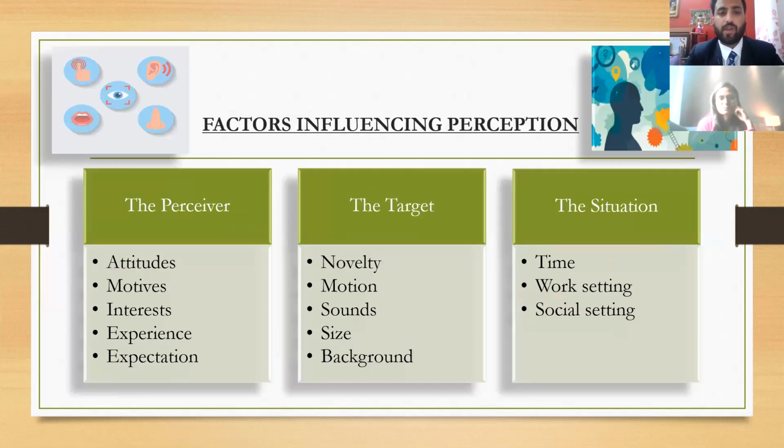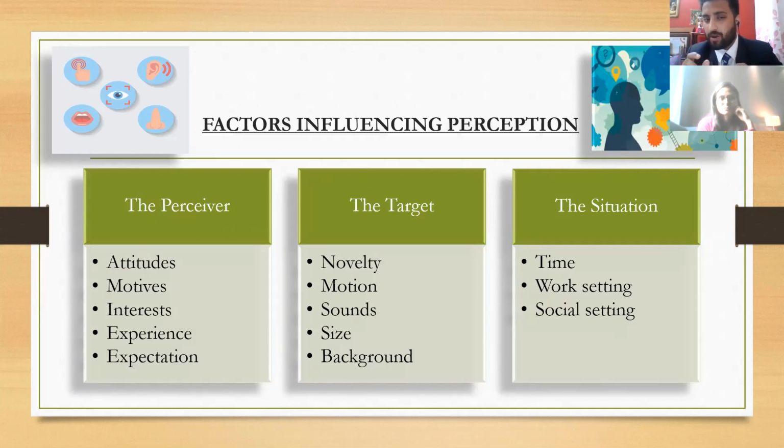Slide two. Here we will see how these three categories of factors have certain components in them. For example, the perceiver is the person who is perceiving something, and can be affected by his attitude also. His attitude can be positive or negative.